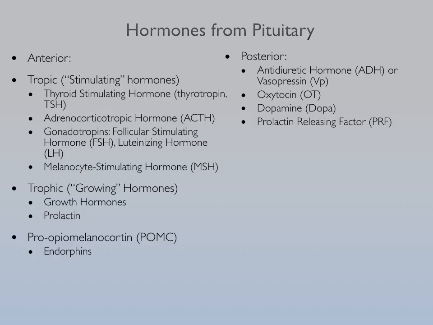The other type of cells that we'll see within the anterior side are going to be cells that are going to be trophic in terms of their productions. These include things that are going to cause the cells to grow. These are the growing hormones, such as growth hormone, somatostatin, prolactin. Now, somatostatin and any hormone that you see that has statin in it is going to be a hormone that actually stops the growth, such as the myostatin that we saw with muscles.